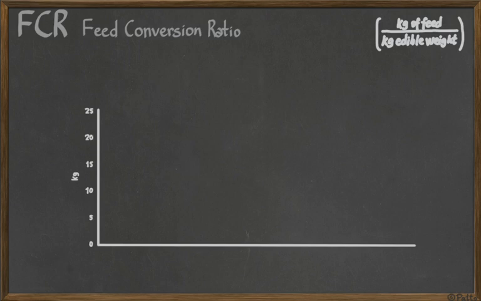This varies according to the culture, to the animal you're talking about. When you talk about cattle, we need about 10 kilograms of food to make 1 kilogram of edible weight. So cattle are not very efficient in this conversion: you need 10 kilograms to make 1 kilogram.